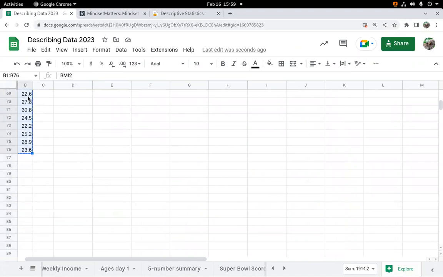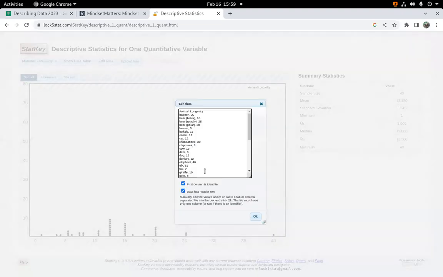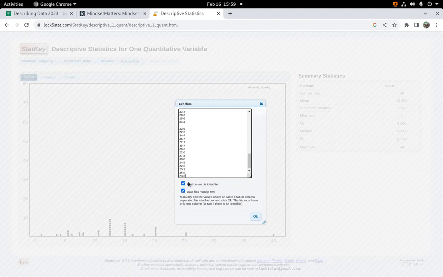copy it using Control-C on my keyboard, and then I'm just going to edit out their data. So I'm just going to highlight all of their data, delete it, paste mine in, and then I'm just going to pay attention to a couple of things. Do I have a first column identifier? Is there something to the left of each of these numbers saying whose number it is, like the first one's Gary's and the second one is Joe's? No, there's not. Get rid of that. Data has a header row. And yes, I did have the header there at the top.